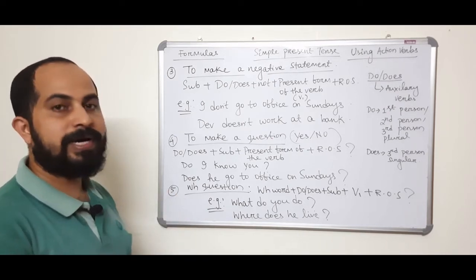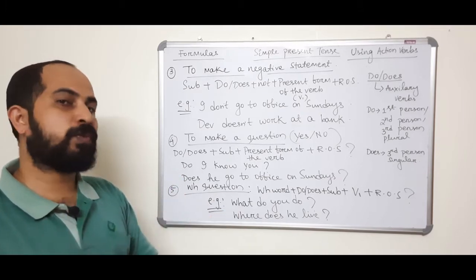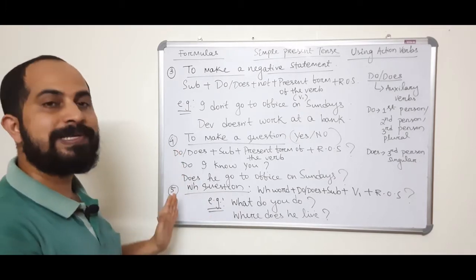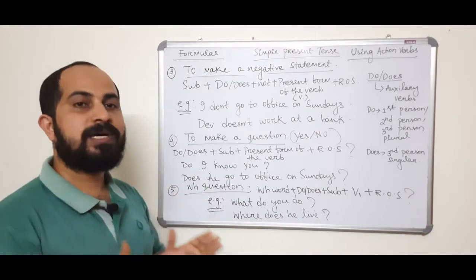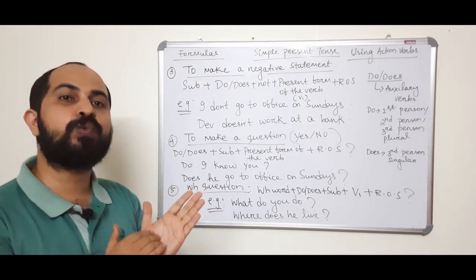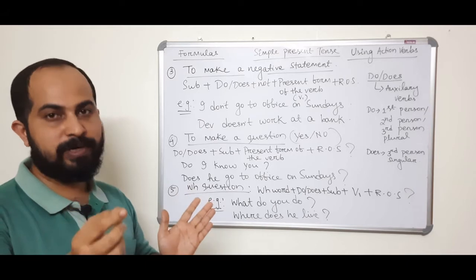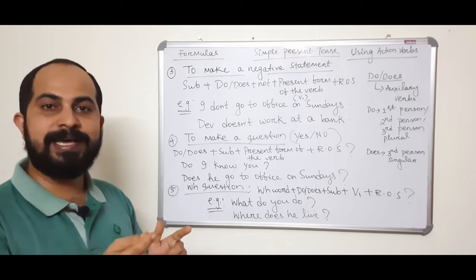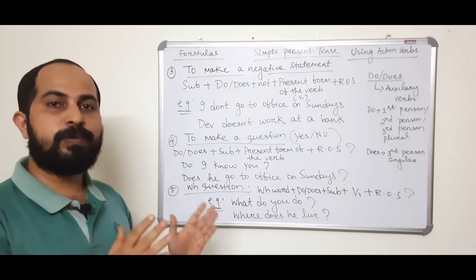Formula number 5, WH question. Just add a WH word before a yes or no question, that's a WH question. So WH words mean what, who, when, how, where. That means a WH word is there. What, so WH is there. Where, WH is there. How, H and W are there. So WH word.